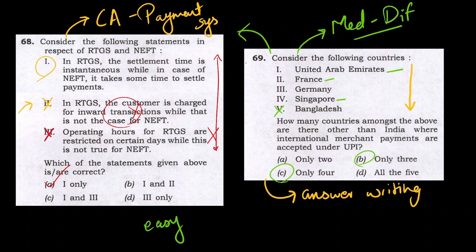Correct. Now, many UPSC aspirants might fail to identify the correct option. But if you look at the past year papers, usually option A in this part and option D in this part, like all five and only two, rarely get chosen as the correct answer. Usually B or C. So if you look at the options, three we can identify. If you know that Germany is not there, or maybe you use an intelligent guess, this can be the correct answer, right?